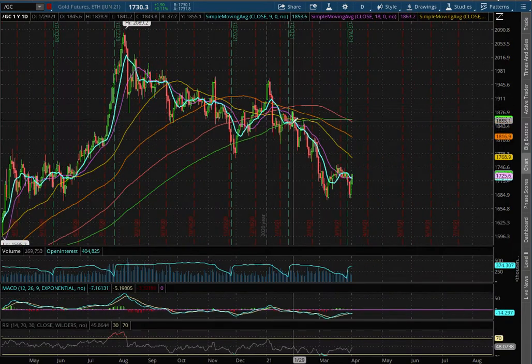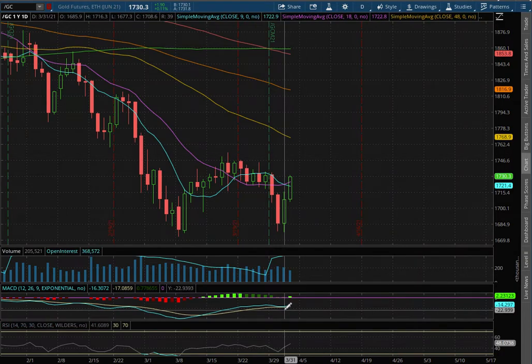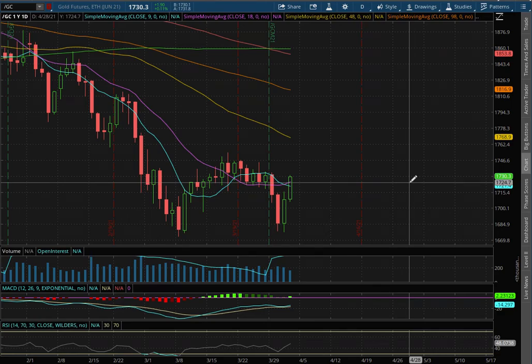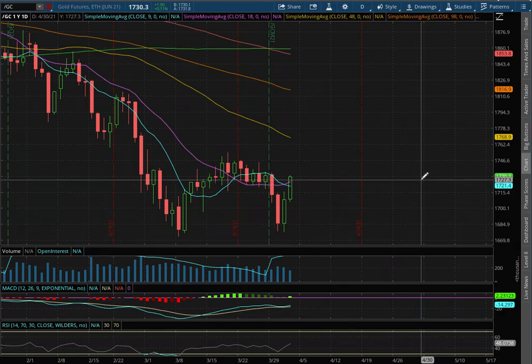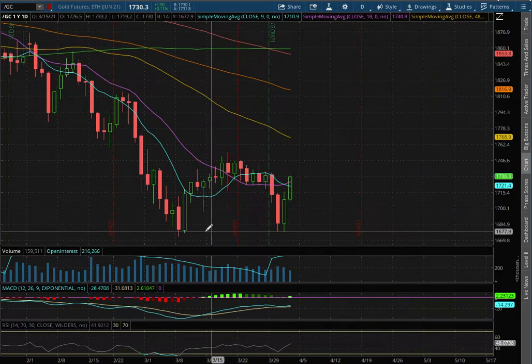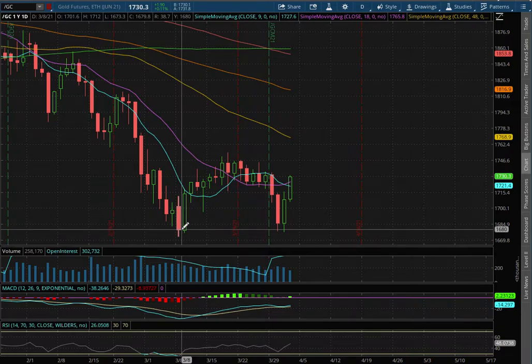As we extend out further to the daily chart, we still remain in negative MACD, and we're off of oversold condition with the RSI. As for our temporary resistance, that'll be where we encountered previous resistance in the past, as indicated back in March 22nd, and that is around a price of $1,745. And as for support, that'll be where we encountered previous support levels in the past, back in March 8th, at around a price of $1,680.